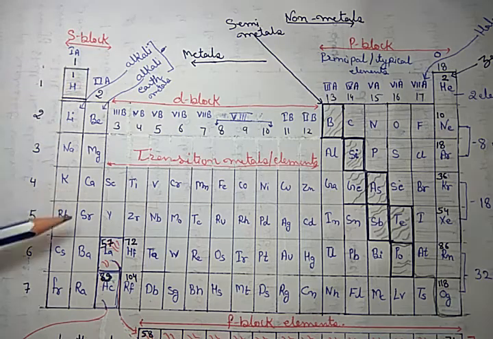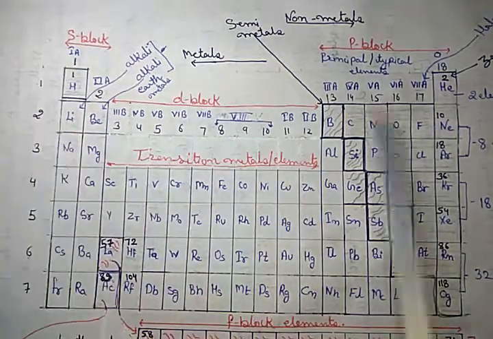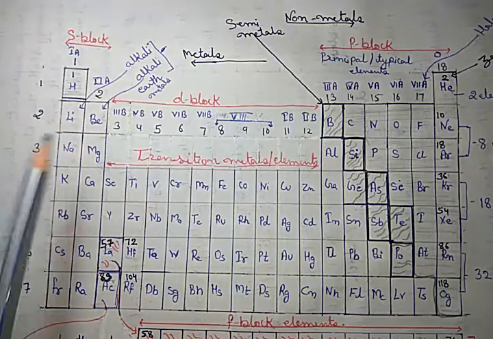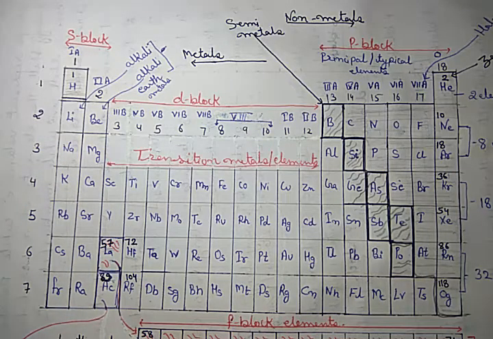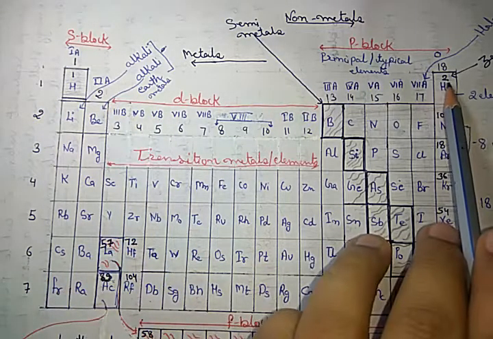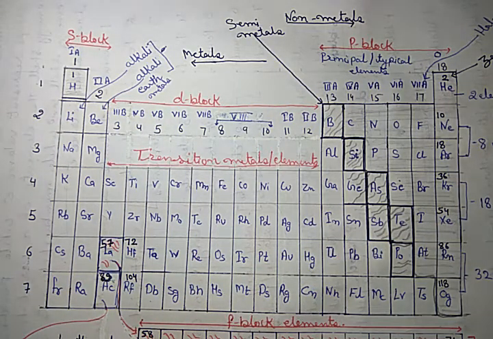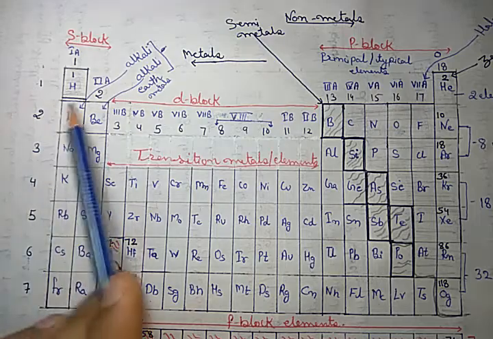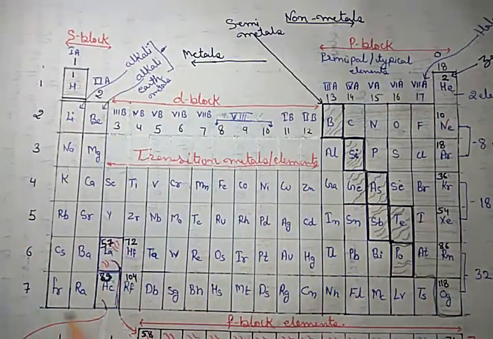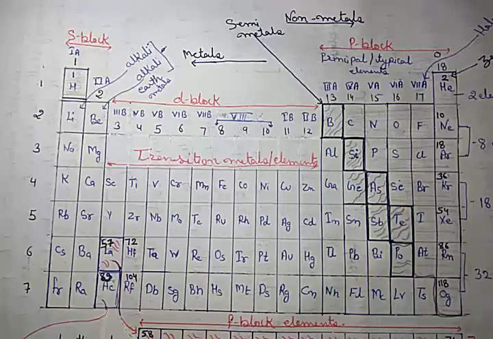As I said, these are groups and these are periods. In the modern periodic table, there are 18 groups. If we compare with Mendeleev's periodic table, there were 8 groups. Clear? In the modern periodic table there are 18 groups and in Mendeleev's there were 8 groups.